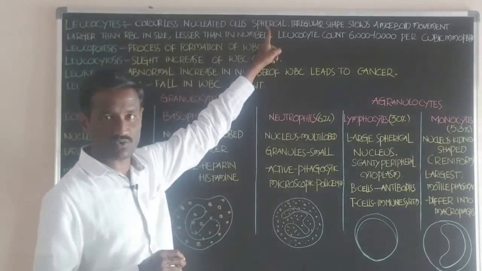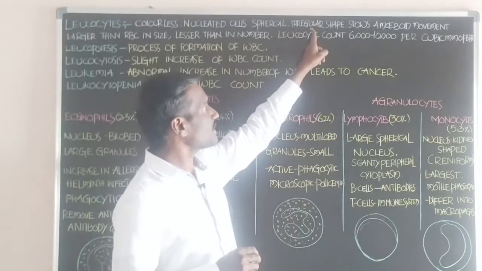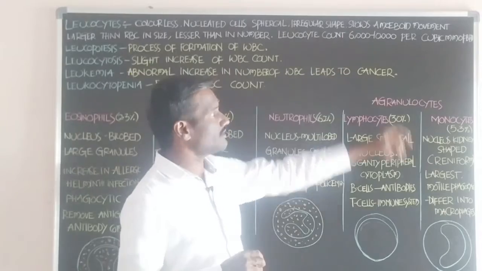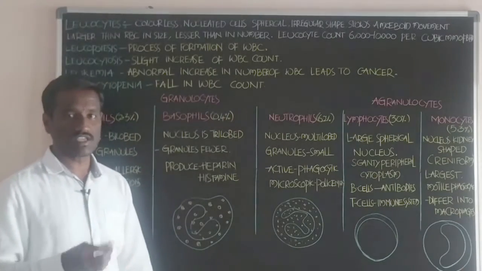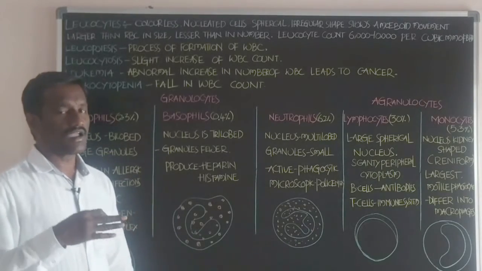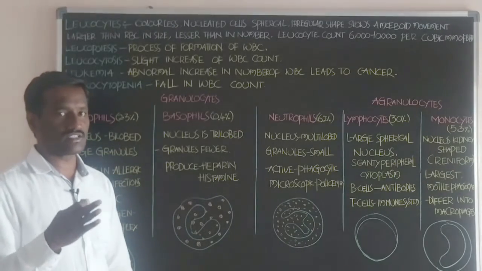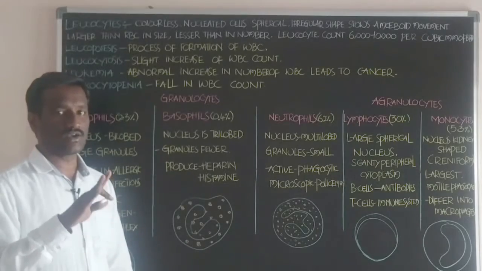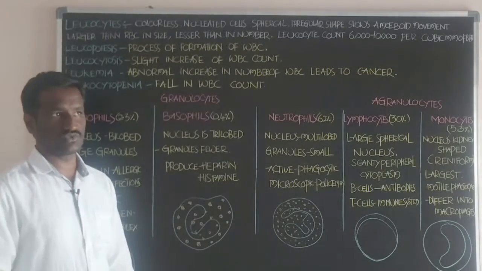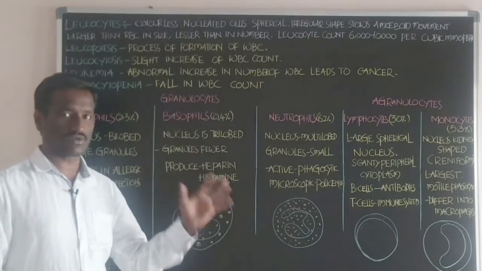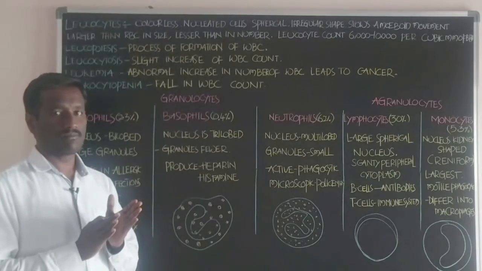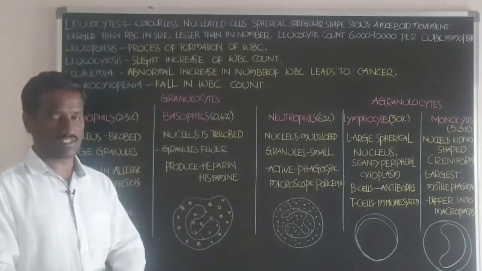Next, they are spherical or circular in shape, and the shape can also be irregular, students. These cells also show amoeboid movement. By the help of amoeboid movement, they enter the connective tissues from the blood circulation through the walls of the blood capillaries or blood vessels.